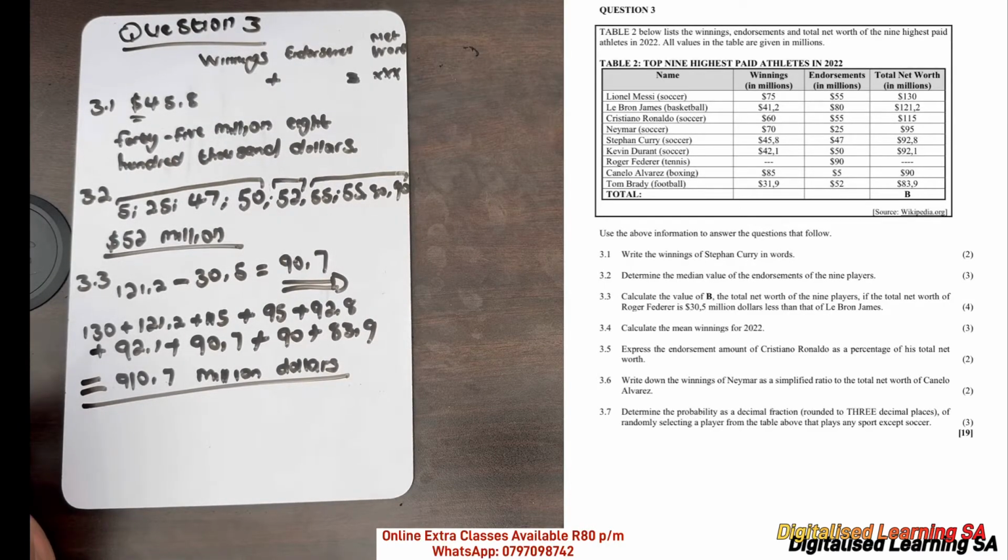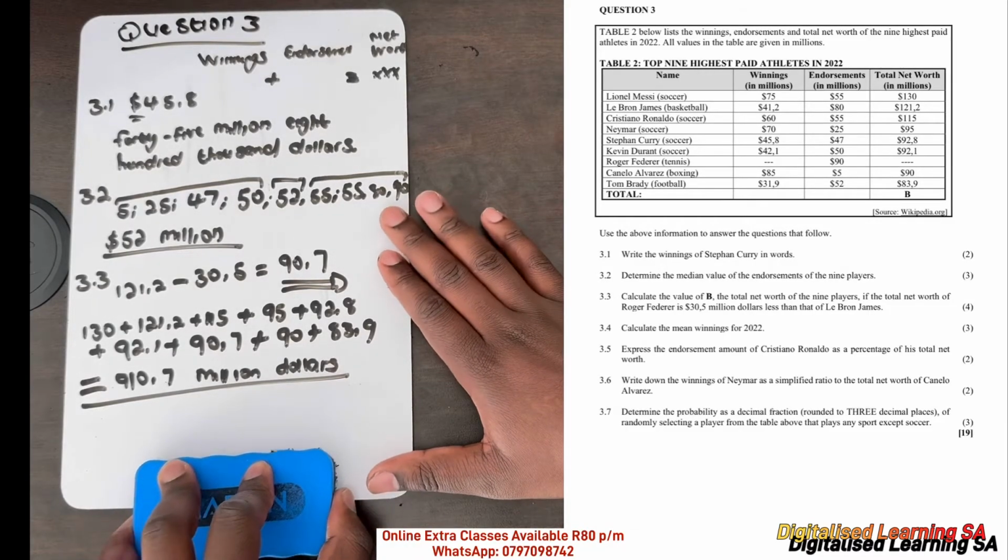Now let's move to the next question, which is question 3.4. But we don't have enough space because we need to calculate our mean. So let's first create our space.